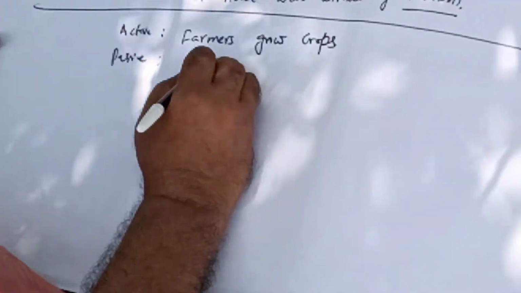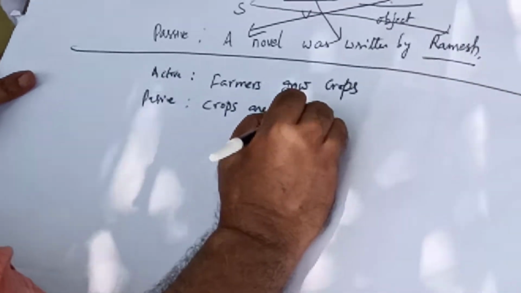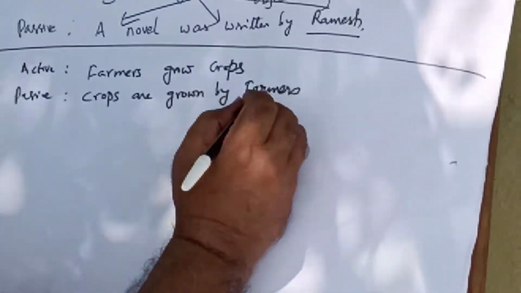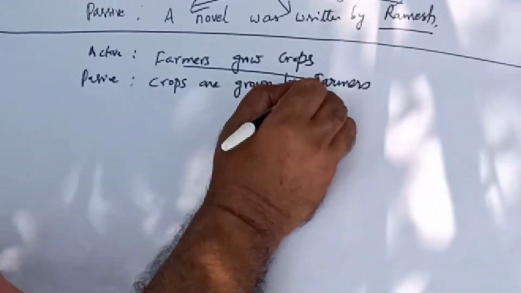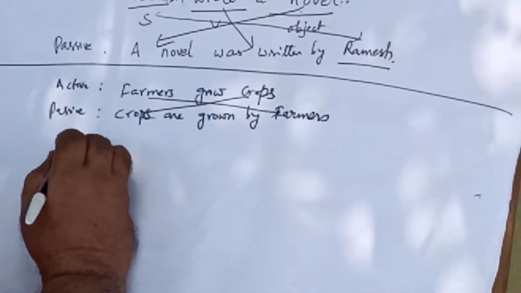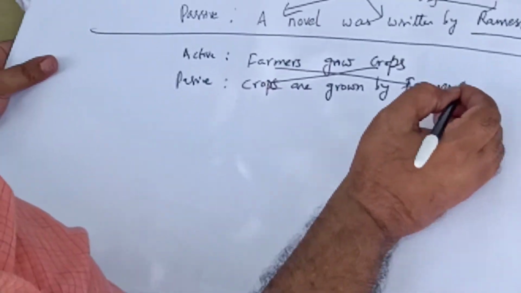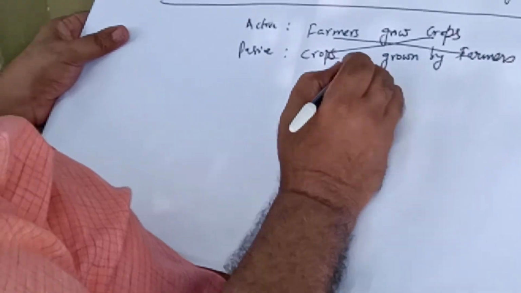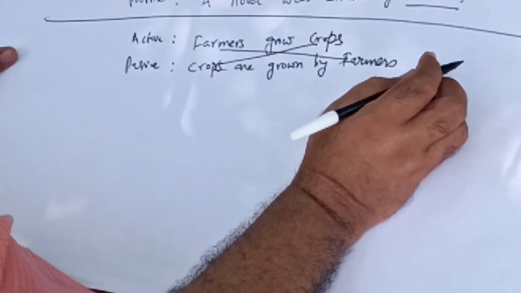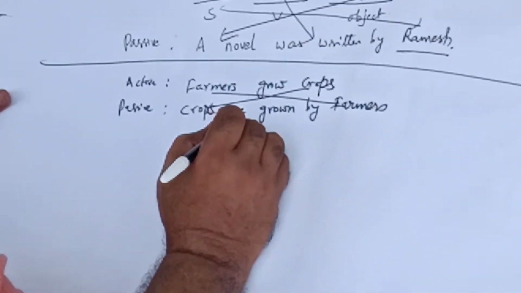The sentence reads like this: crops are grown by farmers. Here also the subject becomes the object and object becomes the subject. Farmers grow crops. Crops are grown by farmers. We have used the auxiliary verb are, because crops is a plural subject. That's why we have used the plural auxiliary verb are.